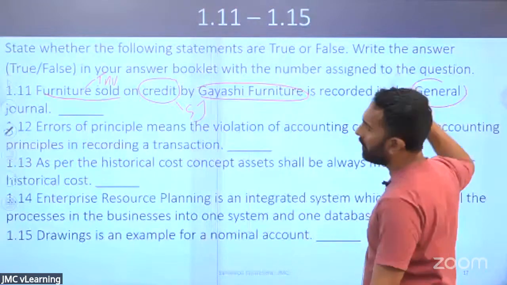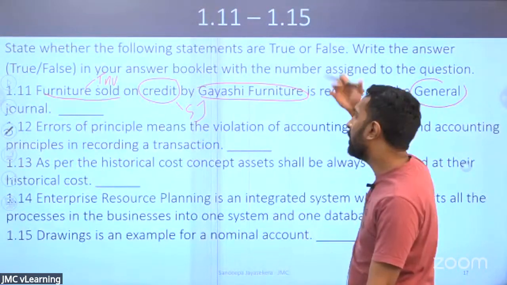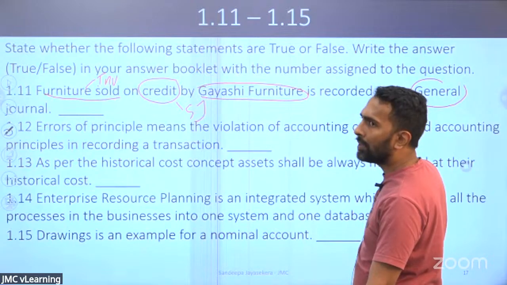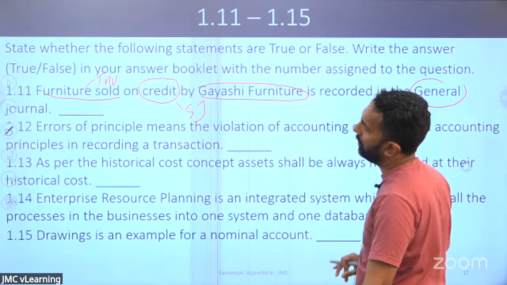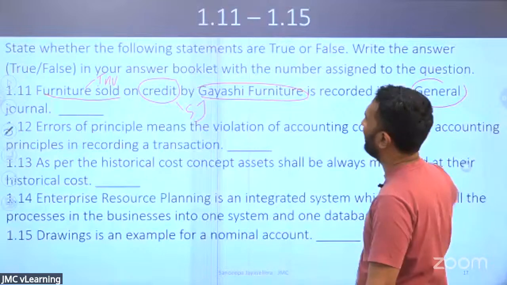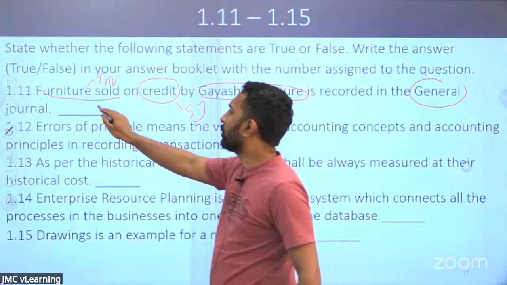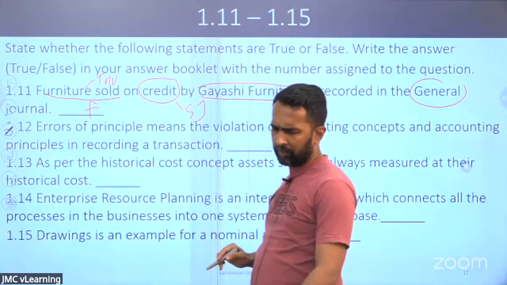It will be recorded in the general journal if you have some other business. Then when you are selling a furniture, it's a property, plant and equipment. Then yes, general journal. But this is a furniture business, no? So the statement is false.